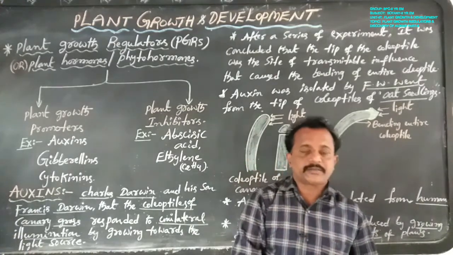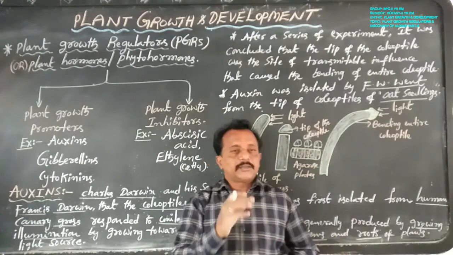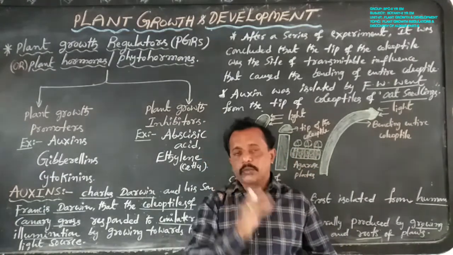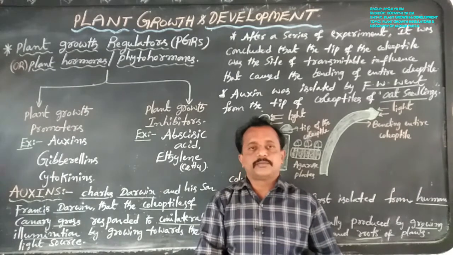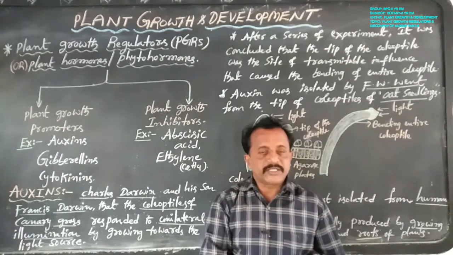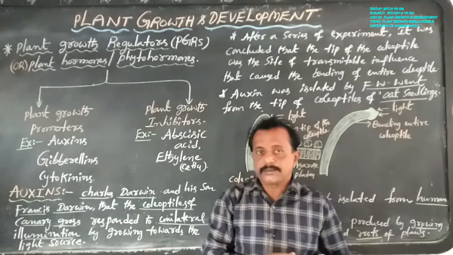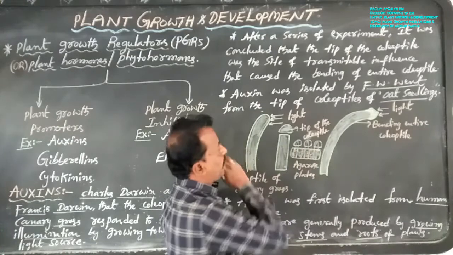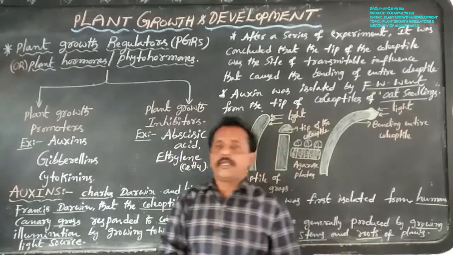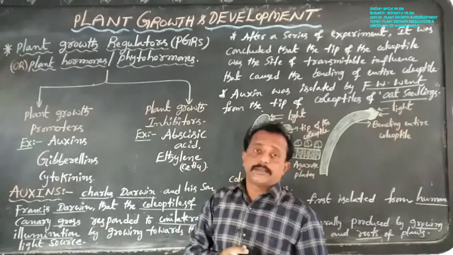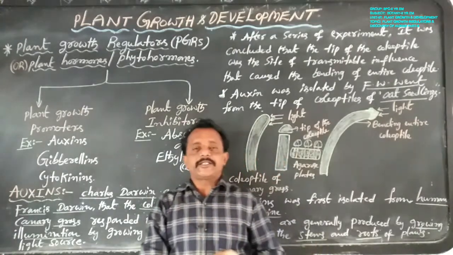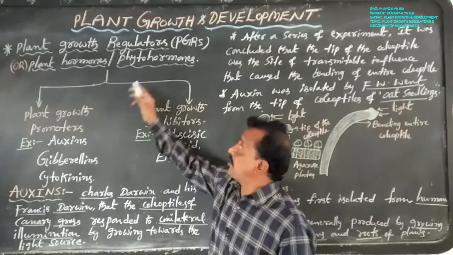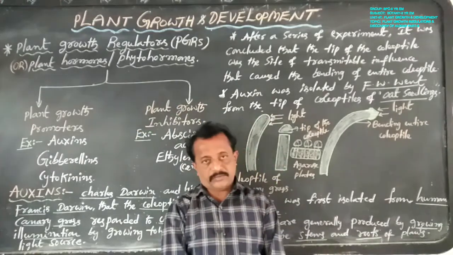The stages of growth respond to some chemical substances synthesized inside the living plant body. These are called plant growth regulators, also known as plant hormones or phytohormones.